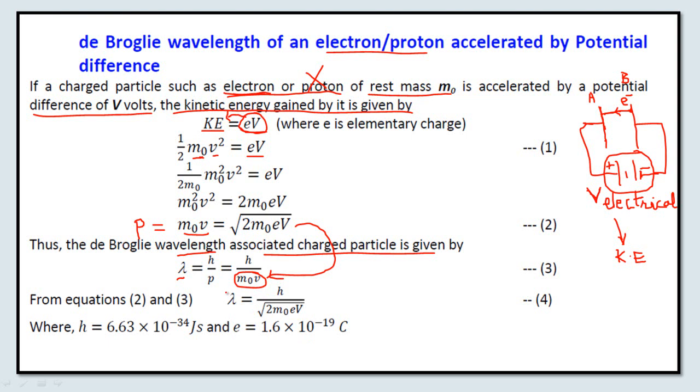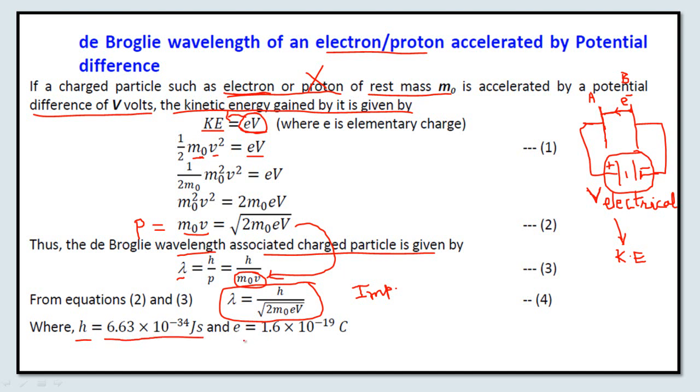Now this equation is very important. If you look at this equation, what is h? h is Planck's constant, and you know its value, 6.63 into 10 raised to power minus 34 joule second.